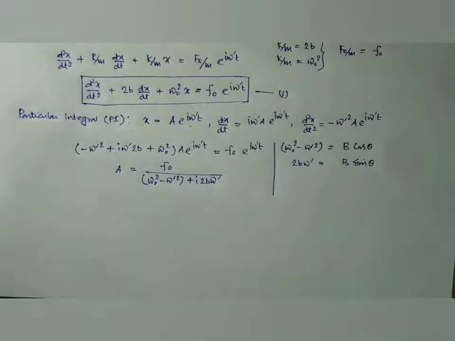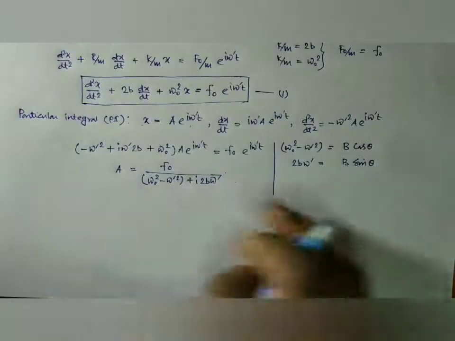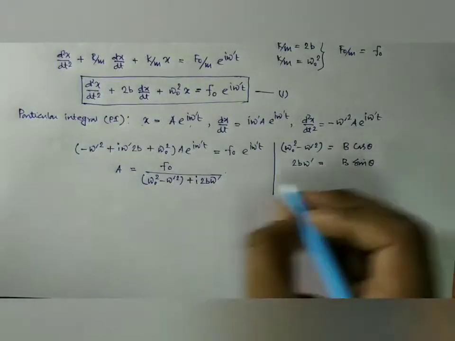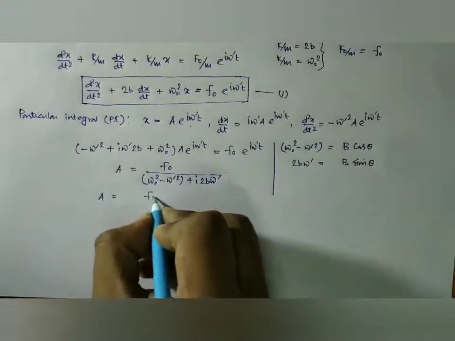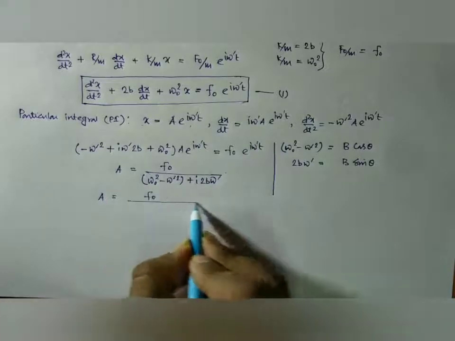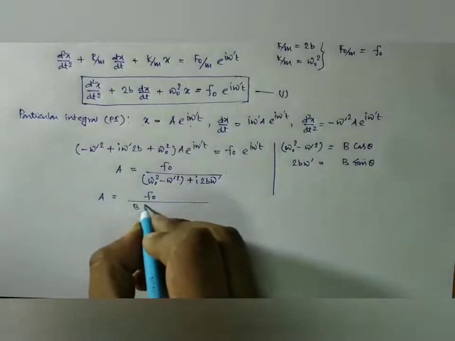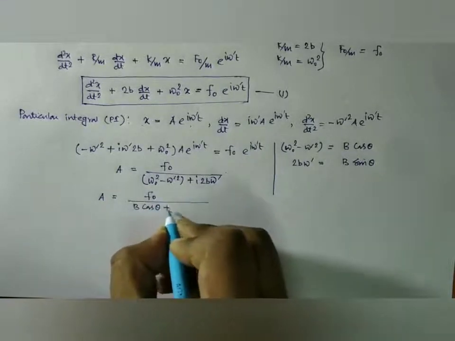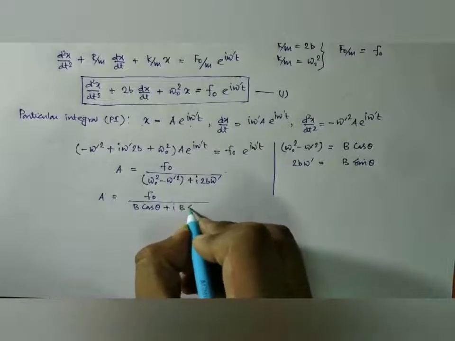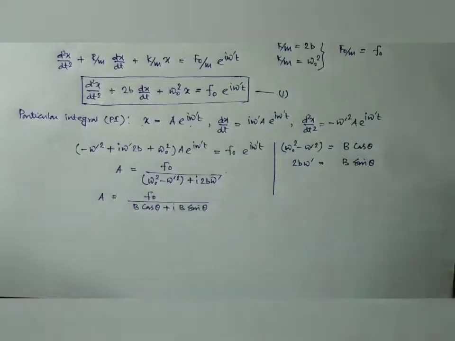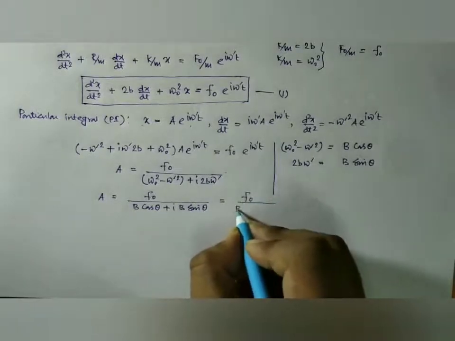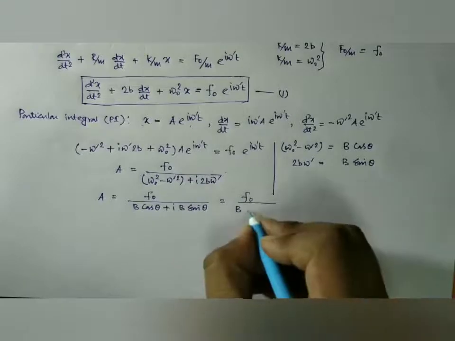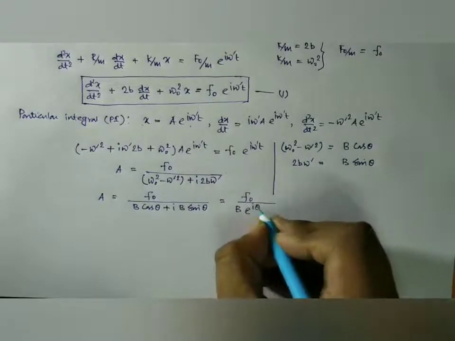Then a is equal to f0 by B cos theta plus i B sin theta, so we can write it as f0 by B, taking B common, cos theta plus i sin theta, that is e to the power i theta.